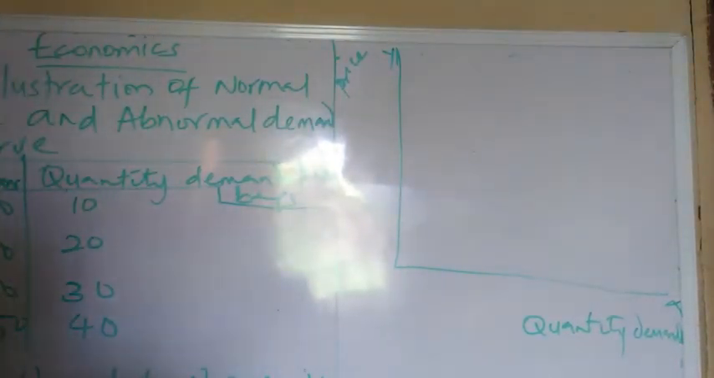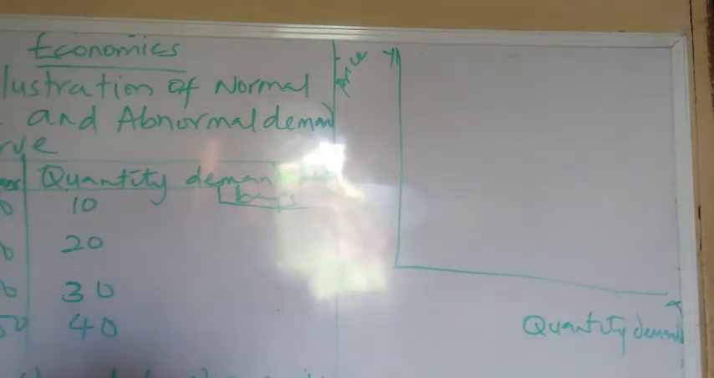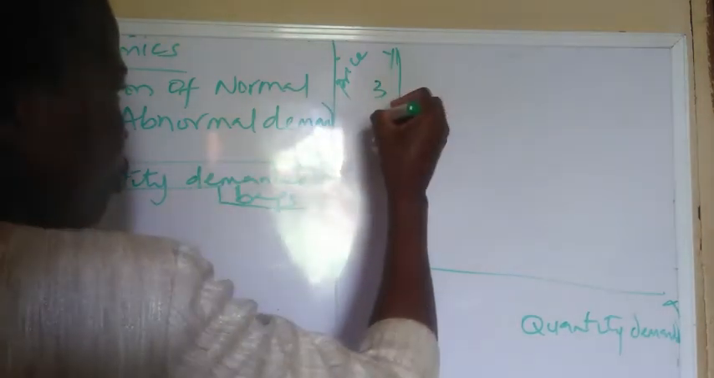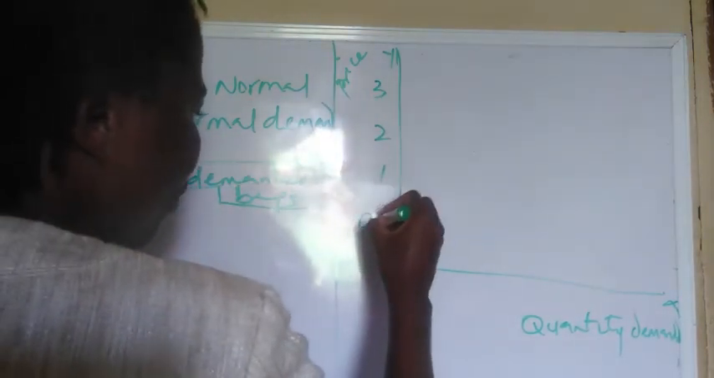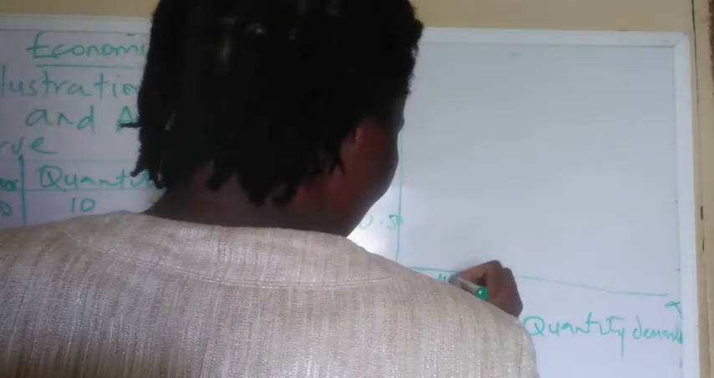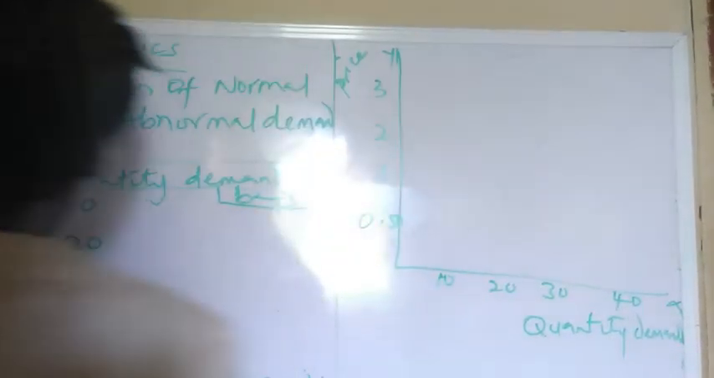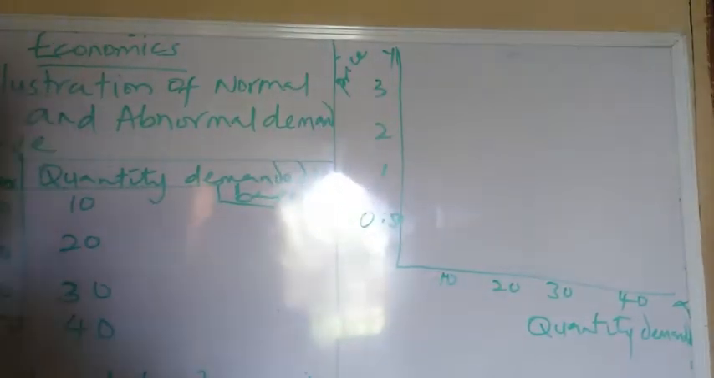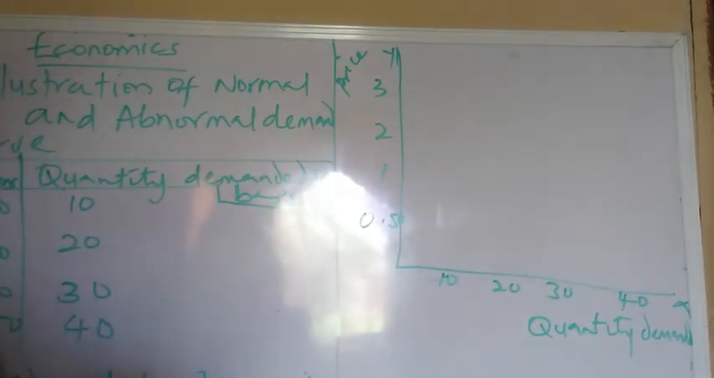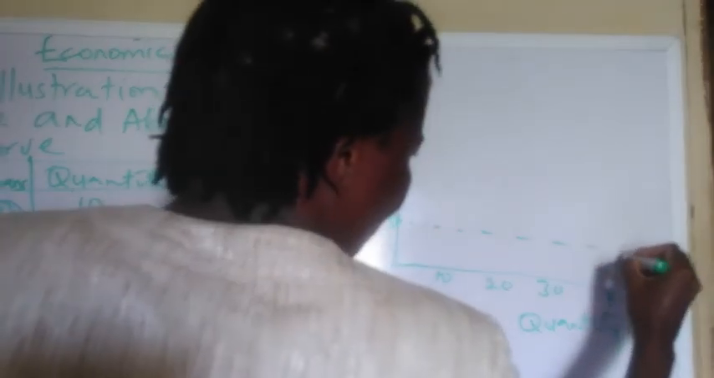The curve is being prepared from the table. We make reference to the demand schedule, which is here. We have 3 naira, 2 naira, 1 naira, and 50 kobo. And for the quantity demanded, you put your scale: 10, 20, 30, and 40. So you now plot it. We can start from the lowest, 50 kobo. At 50 kobo, the quantity demanded is 40.